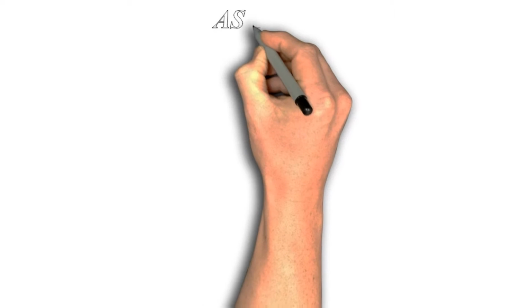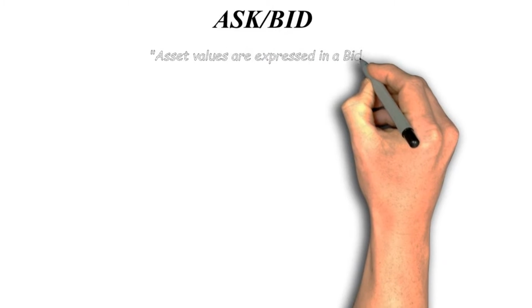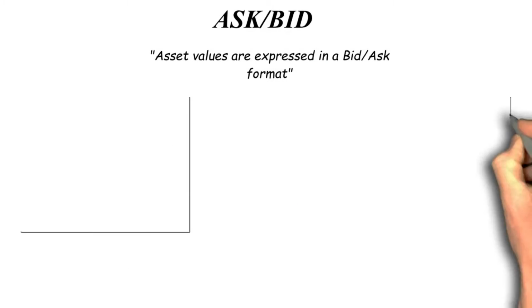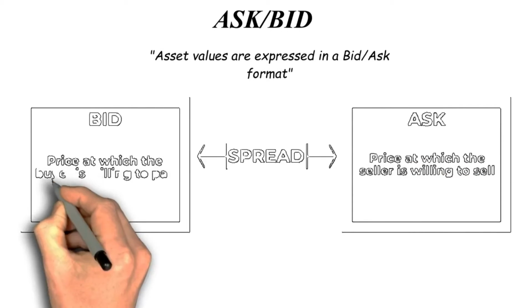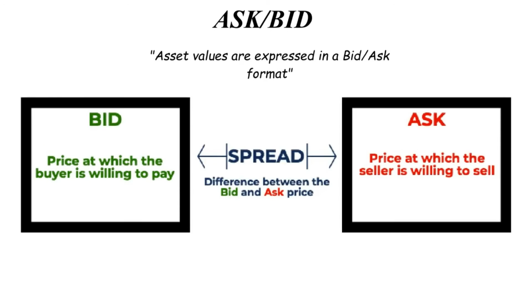Ask, or bid. Occasionally, asset values are expressed in a bid/ask format. The term bid refers to the maximum amount a buyer is ready to pay for an item. The ask price is the cheapest price a seller would accept for an asset.